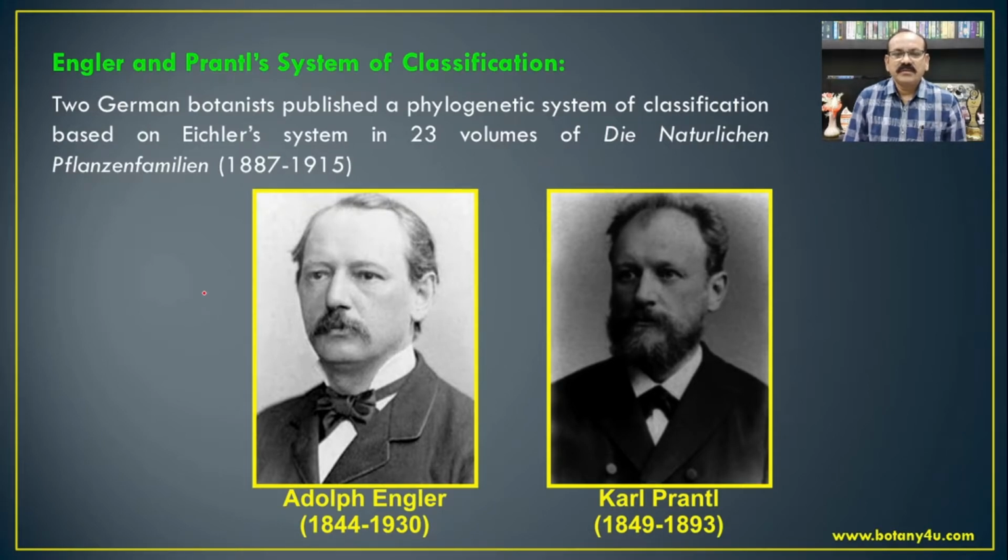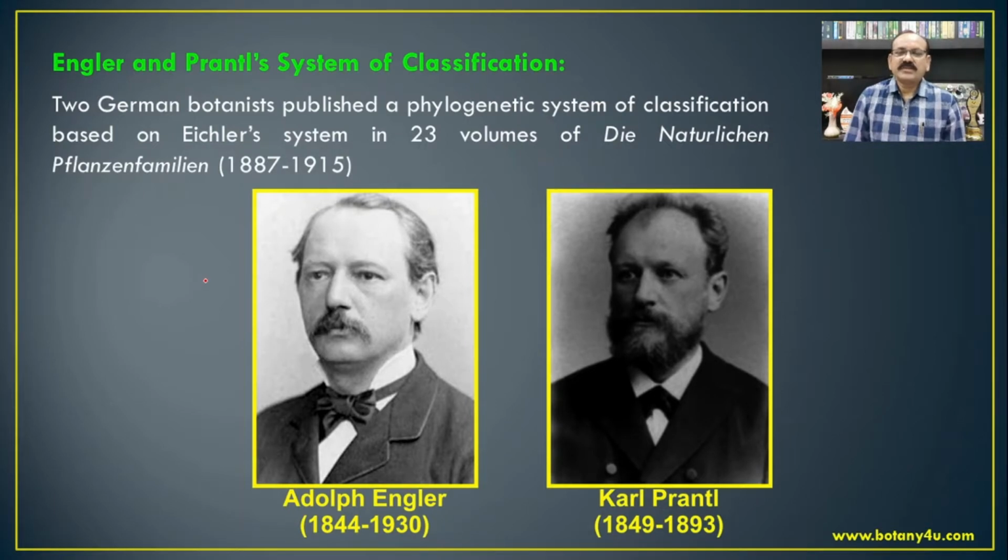This complete system is based upon Eichler's system of classification, and they have considered the origin and evolution of angiosperms during this classification.